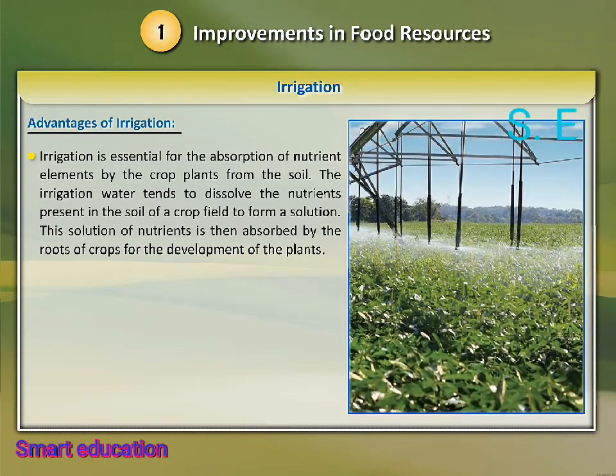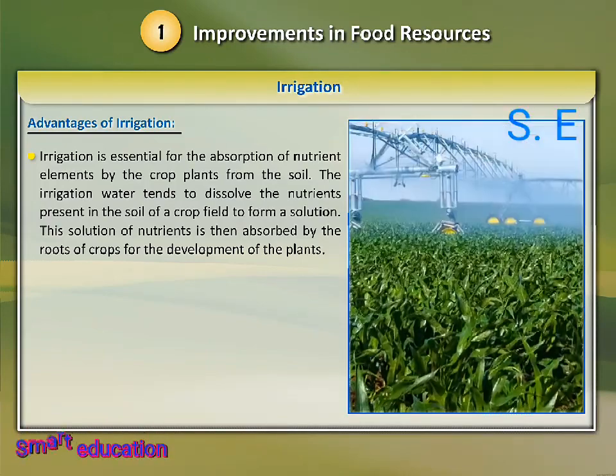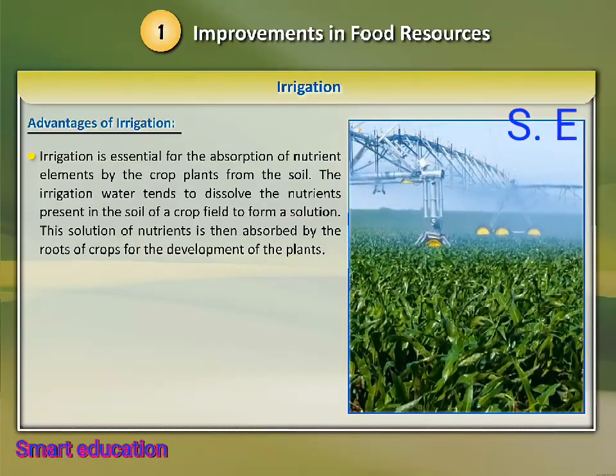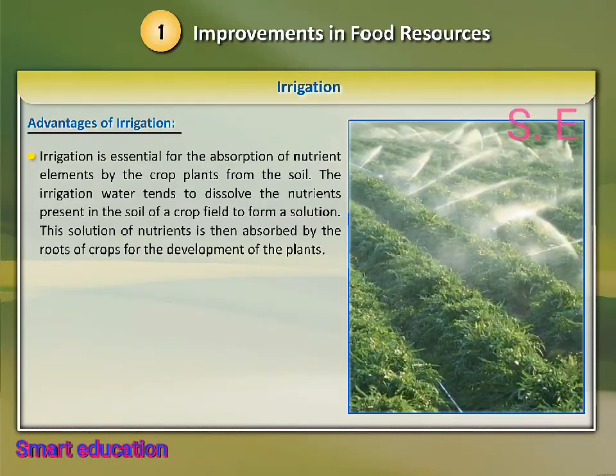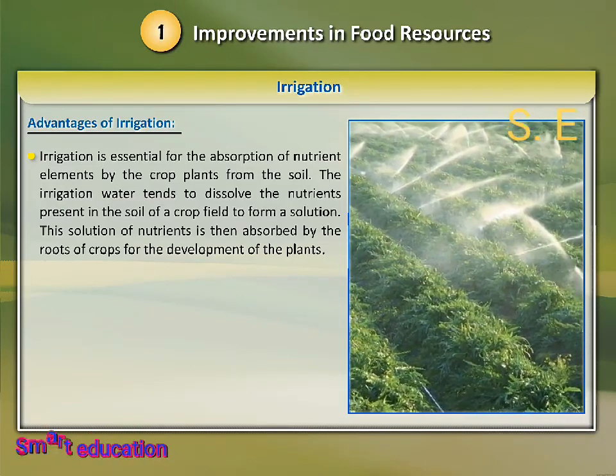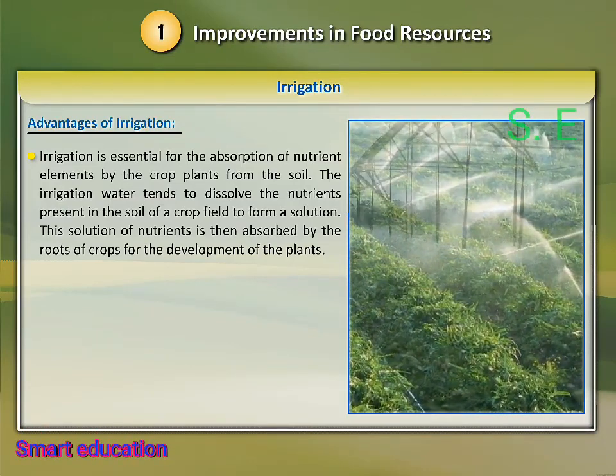Irrigation is essential for the absorption of nutrient elements by the crop plants from the soil. The irrigation water tends to dissolve the nutrients present in the soil of a crop field to form a solution. This solution of nutrients is then absorbed by the roots of crops, for the development of the plants.